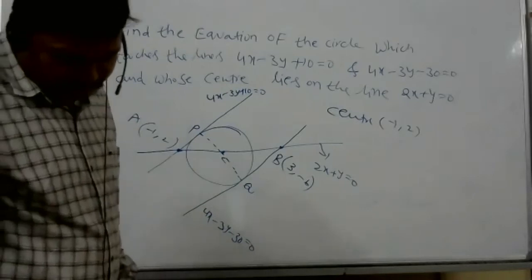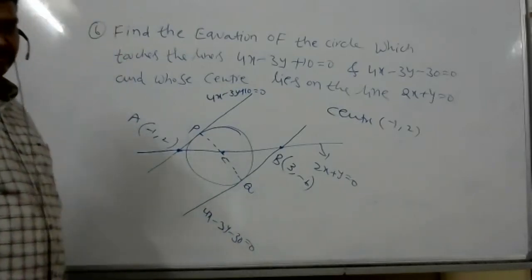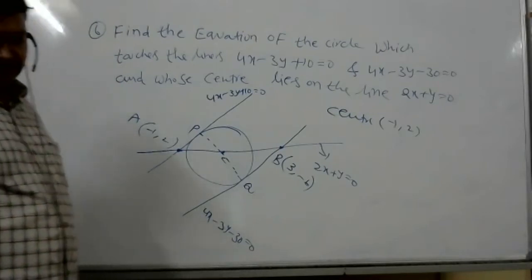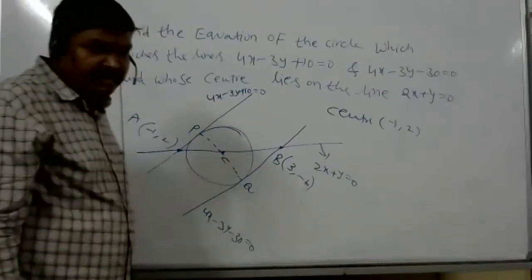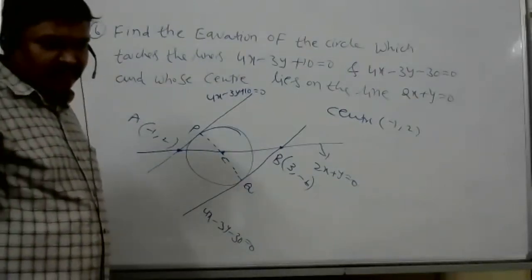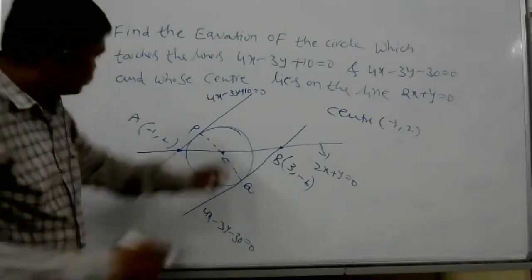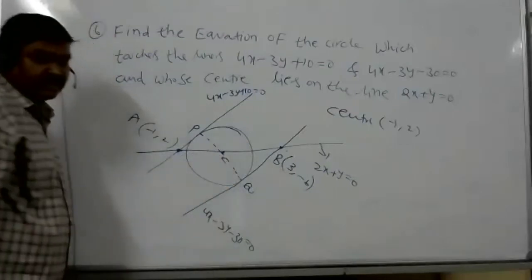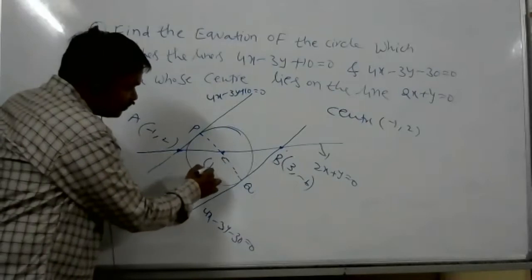Midpoint is x1 plus x2 by 2. But how do you know C lies at the center of A and B? The center is 1, minus 2.